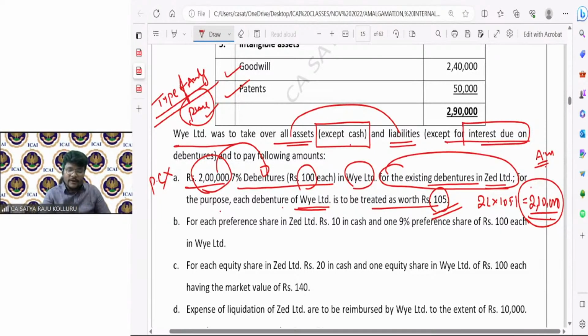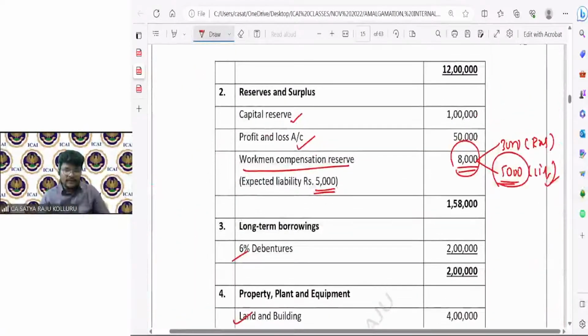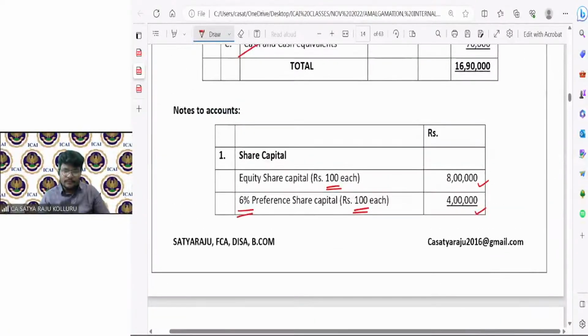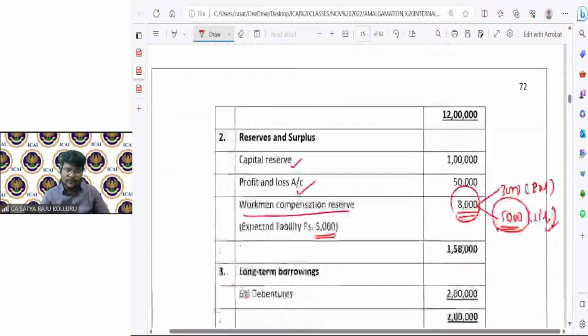Okay. For each preference share in selling company, 10 rupees in cash and a 9% preference share of 100 each in purchasing company. That means preference shareholders get 10 rupees in the form of cash. First I need to check how many preference shares exist here. 4 lakhs divided by 100 means 4,000 preference shares.